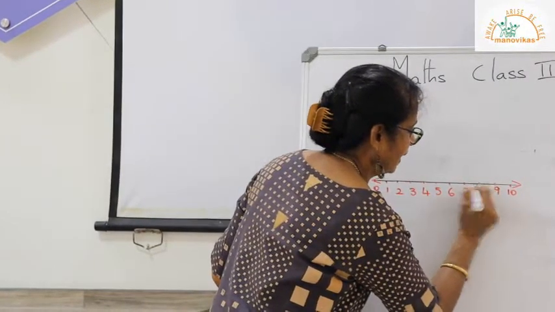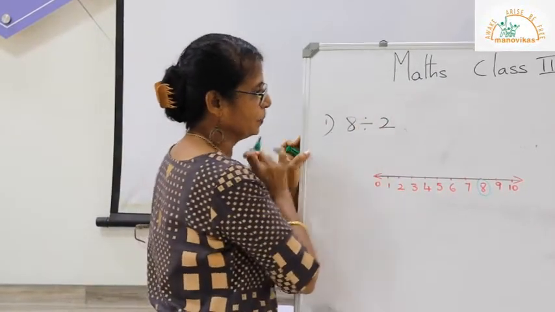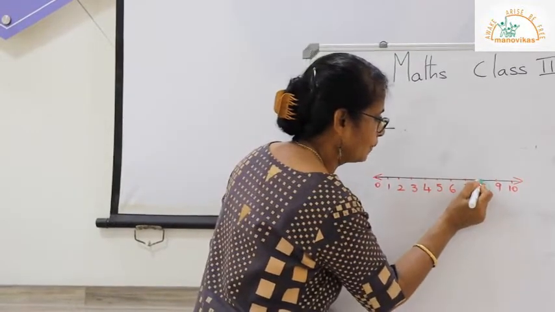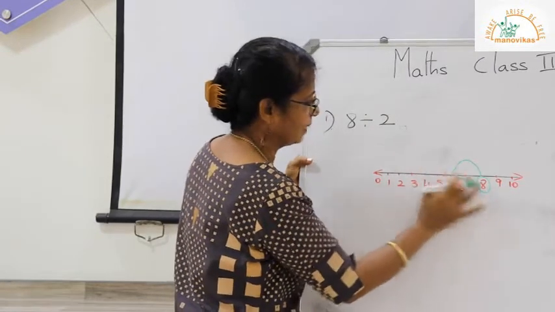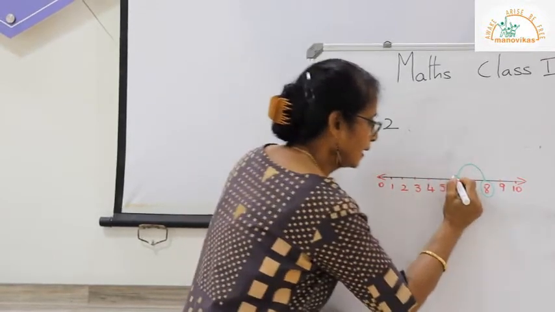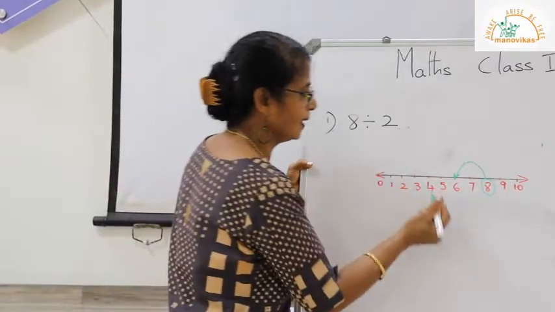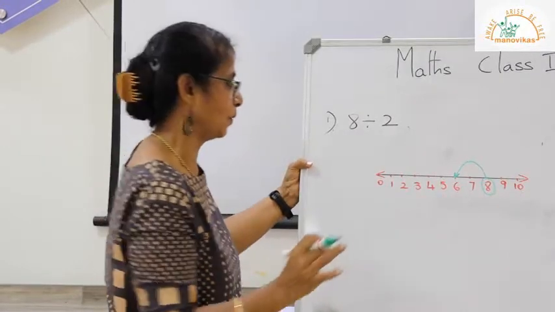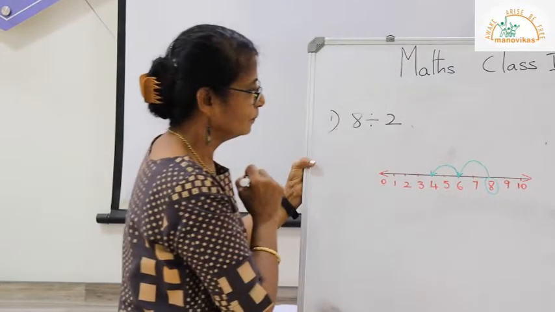What is 8? 8 is the dividend. Now we need to subtract by 2 steps because number 2 is the divisor. So we go from 8 and take 2 steps, 1, 2. So we have reached number 6. Here we put our arrow. Now we have to take another 2 steps because we have to reach the number 0. So we take another 2 steps and we reach number 4.